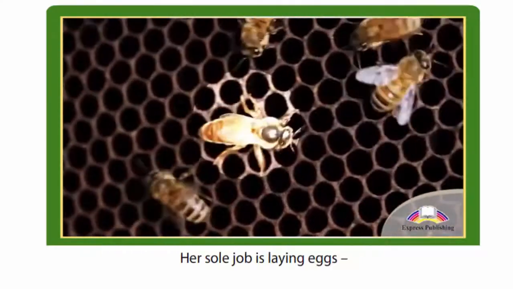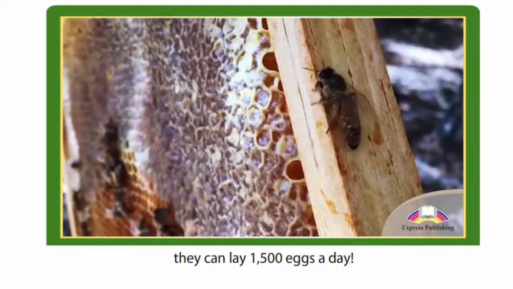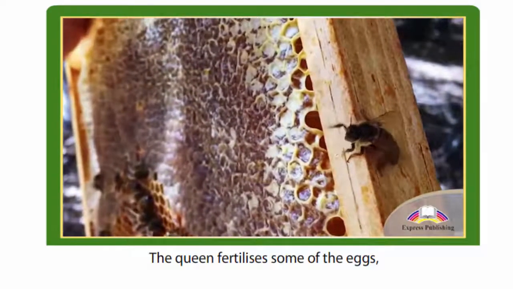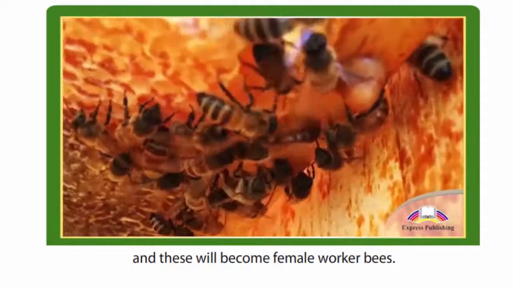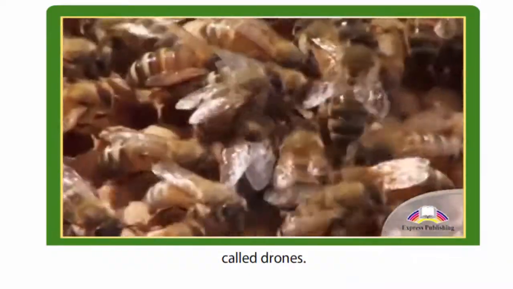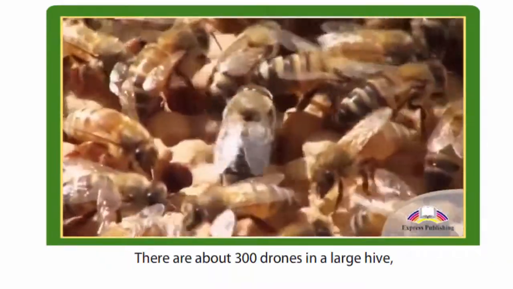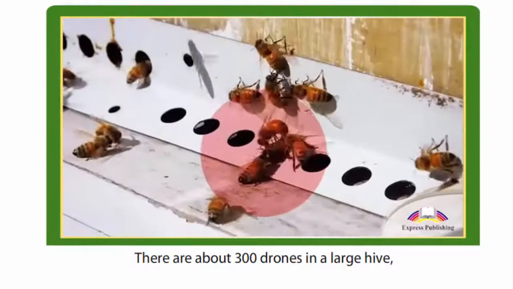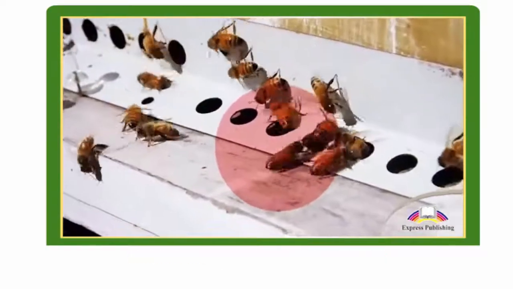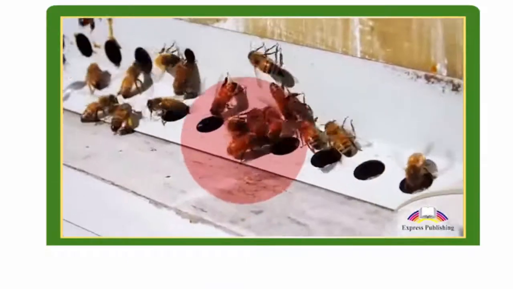Her sole job is laying eggs. They can lay 1,500 eggs a day. The queen fertilizes some of the eggs, and these will become female worker bees. The eggs she doesn't fertilize will become male bees, called drones. There are about 300 drones in a large hive, and they have an easy life because the worker bees find food for them, and their only job is to mate with the queen.